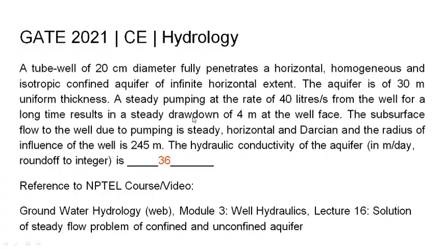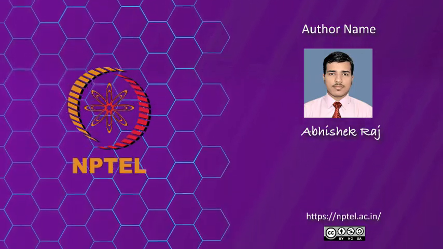So to solve this problem, Thiem's equation was used and the answer was found out to be 36 meter per day, which is our hydraulic conductivity. The relevant reference to the NPTEL course has been provided.